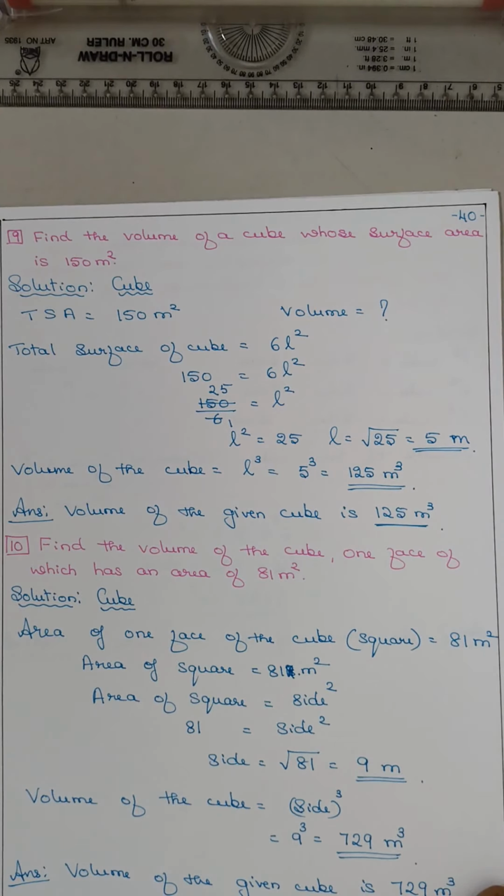So we have completed this worksheet 5, that is volume of the cube and the cuboid. Volume of the cube is L cube, that is side cube. Volume of the cuboid is L into B into H. Hope you are confident with this worksheet.